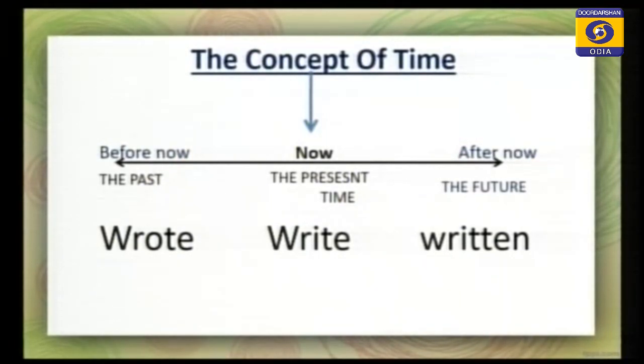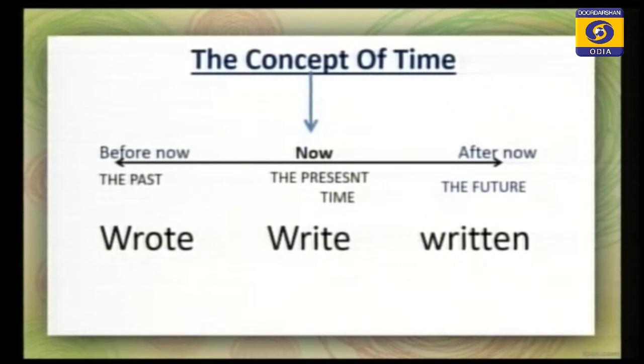But while you do something, you do your action at 3 stages. The action which is continuing now is called present time, the action which has already passed away is past time, and the thing which you have to do is called future time.